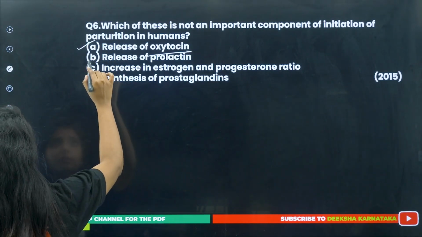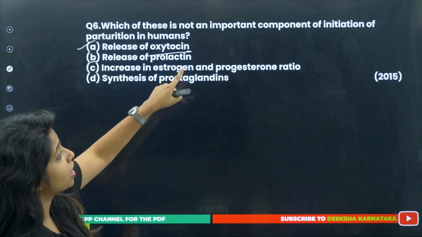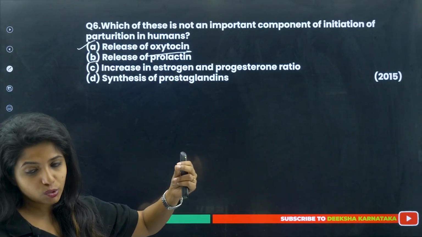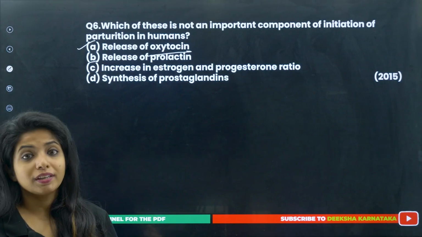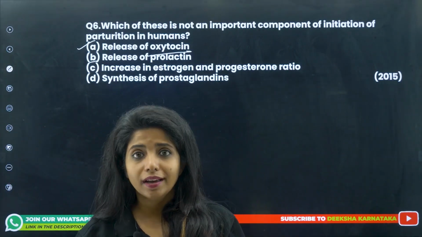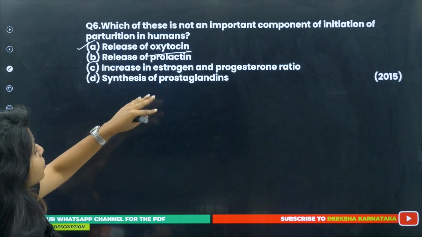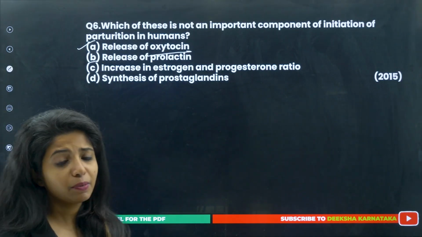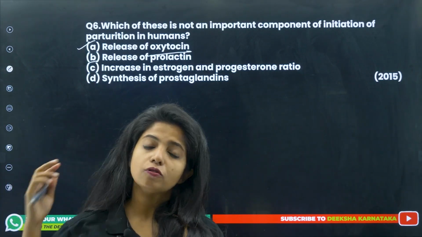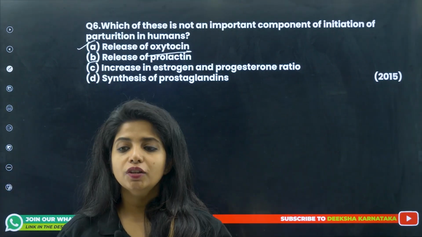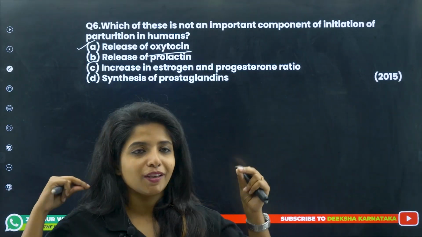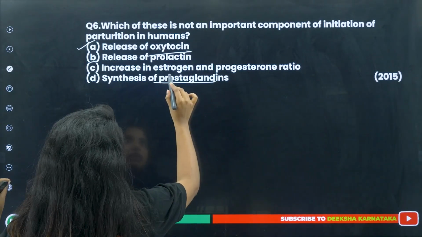Release of prolactin, let's keep it like that. Increase in estrogen and progesterone ratio. Obviously, we studied that as well. Estrogen is also increasing, which is why it is going and increasing the receptors over there. So, this is also correct. Synthesis of prostaglandins, this is not there in your NCERT, but let me tell you, prostaglandins are also being produced in the female body and this is also responsible for contraction. So, this is a new information that you have, but you got this information when you tried to solve a question. So, kudos to the question. So, this is also correct.